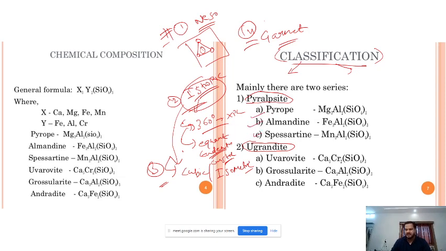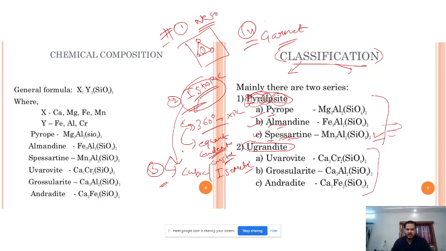This pyralspite is nothing but a combination of these. All right. P for pyrope, PYR for pyrope, AL for almandine, and this S for spessartine. All right, spessartine. See the pronunciation on Google. So pyrope, almandine, spessartine. Just revise them multiple times. It will be remembered.